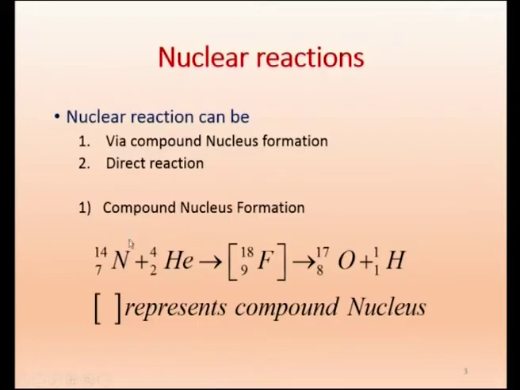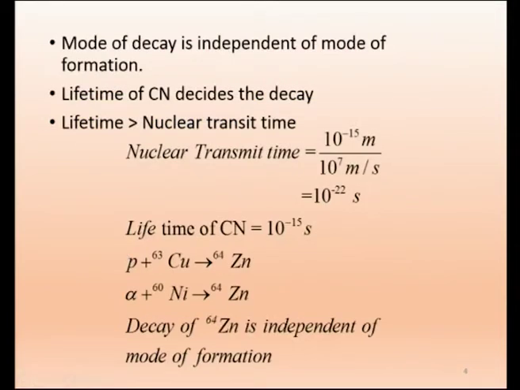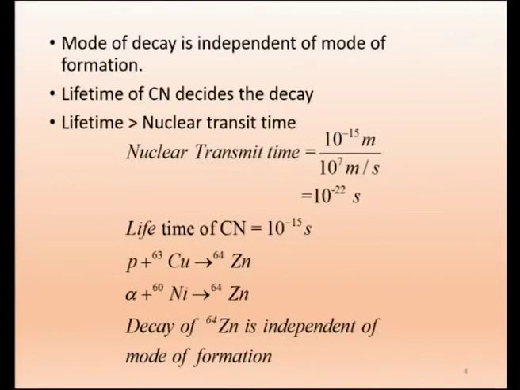That is, an alpha particle is bombarding nitrogen-7. The nitrogen nucleus has some radius, so the incident particle will go through the diameter of the target nucleus, and the time required to move through it is called the transit time.